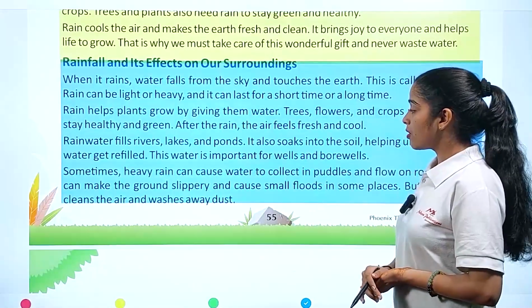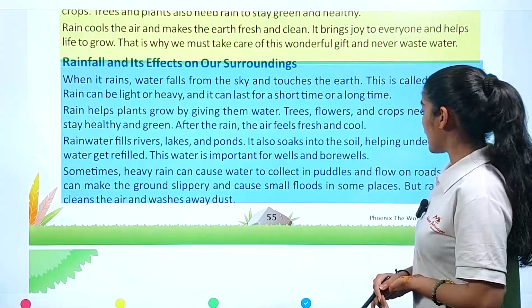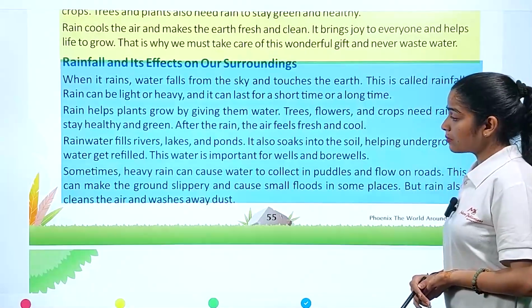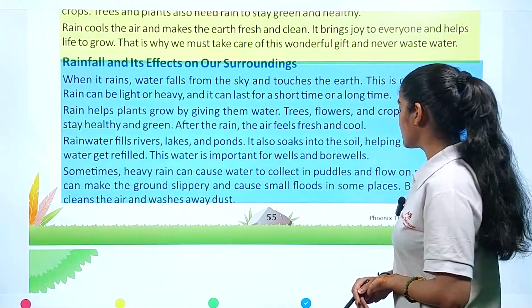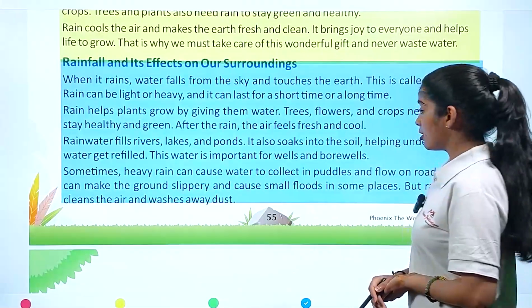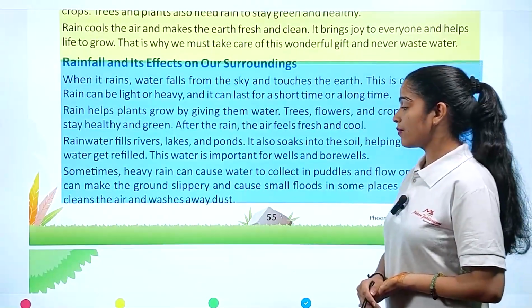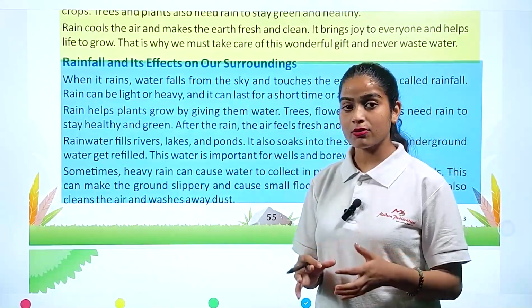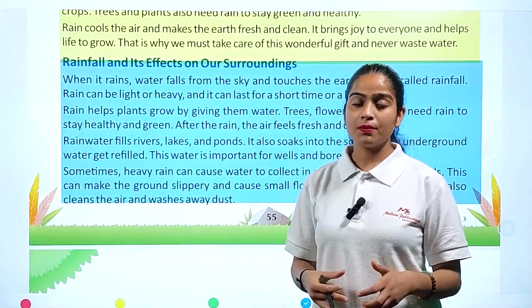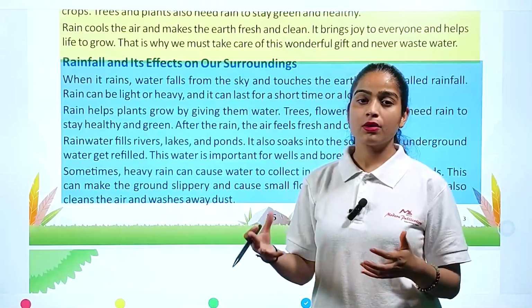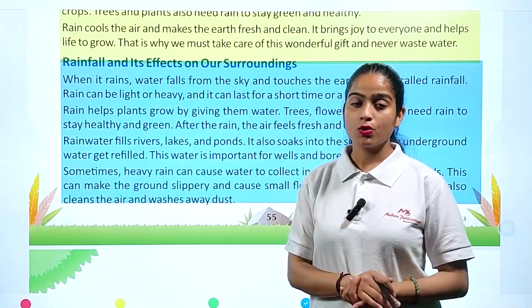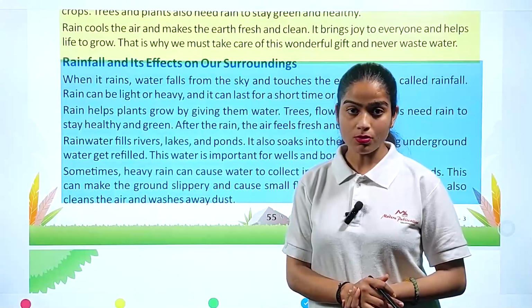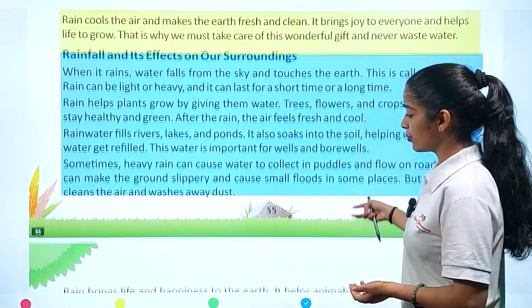Sometimes heavy rain can cause water to collect in puddles and flow on roads. This can make the ground slippery and cause small floods in some places. But rain also cleans the air and washes away dust. So what we understand here is that by removing the dust, rain also cleans the air. Sometimes it becomes slippery when we have heavy rainfall on the roads, so at that time you have to consider your safety.